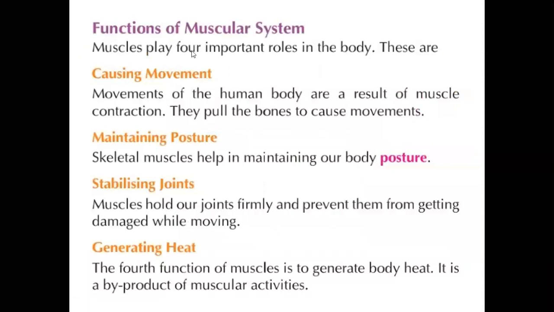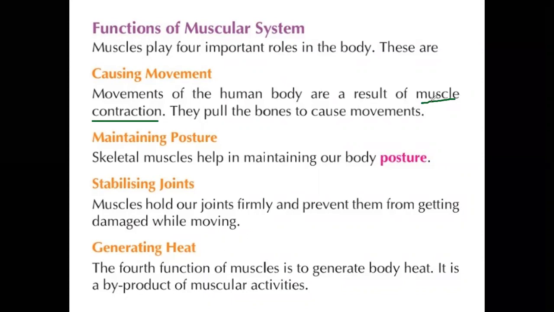Let us discuss the functions of our muscular system. Muscles play four important roles in our body. The first is causing movement. The movements of the human body are the result of muscle contraction. When you fold your hand, the muscles contract.